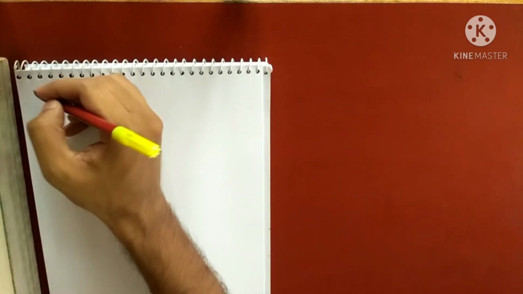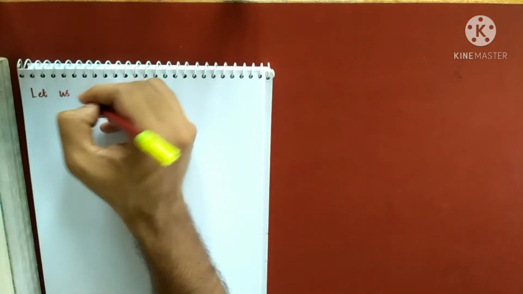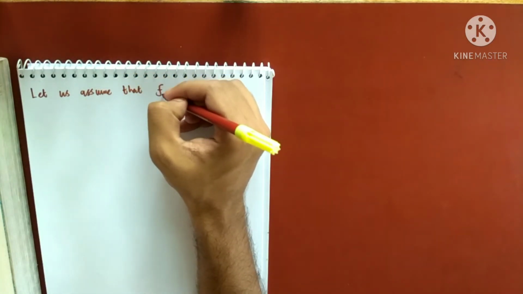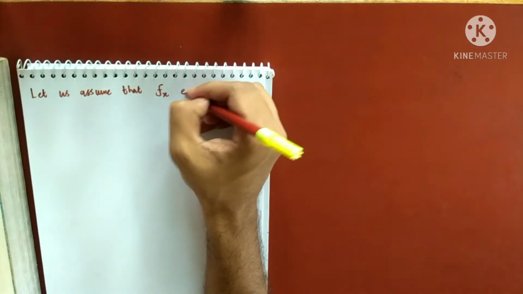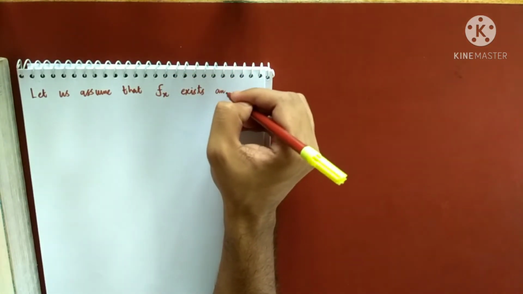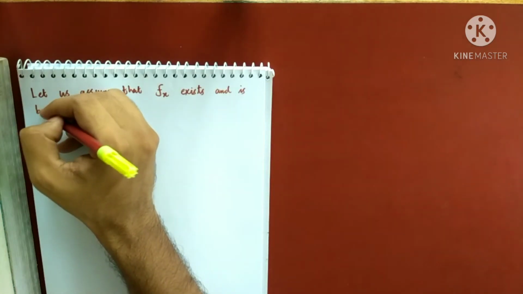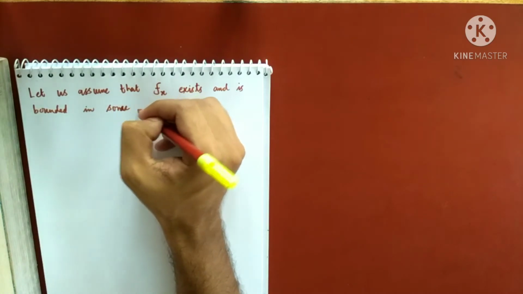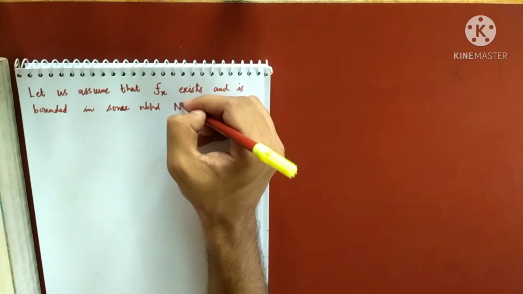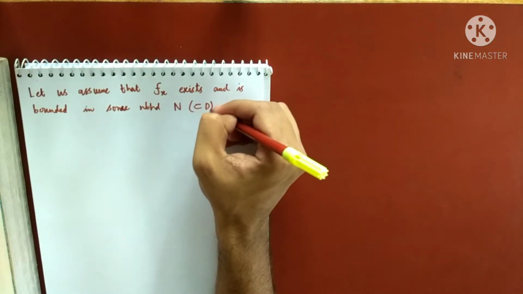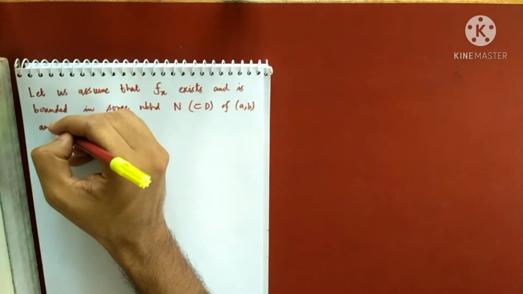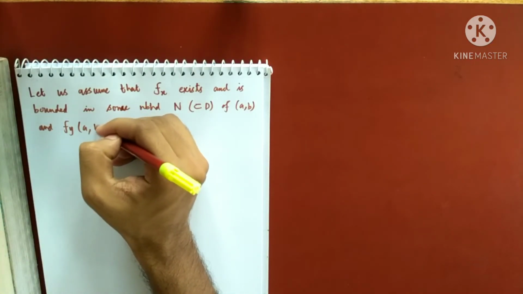So I'm assuming that this partial derivative fx exists and is bounded in some neighborhood N, which is a subset of D, N of (a, b), and that fy at (a, b) exists.